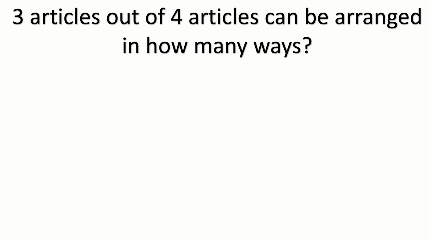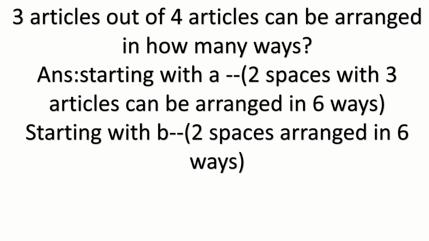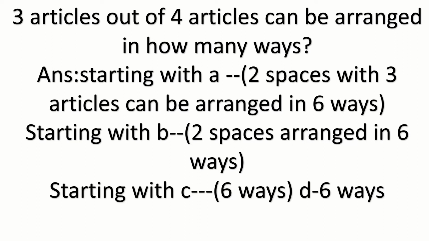Suppose 3 articles out of 4 articles can be arranged in how many ways? You are with A, B, C, D. At a time you can use 3 articles. So this is also the same. Starting with A, you can interchange the 2 spaces. You are given with 3 articles. So 2 spaces with 3 articles can be arranged in 6 ways.